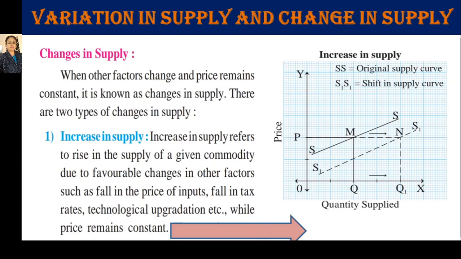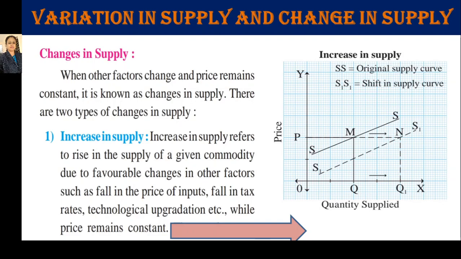Just like in variation, if due to increase in the price there is expansion, and if due to decrease in the price there is contraction, here we have increase in supply due to favorable changes in other factors, and decrease in supply due to unfavorable changes in other factors.